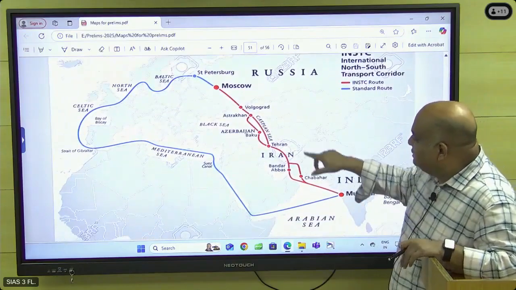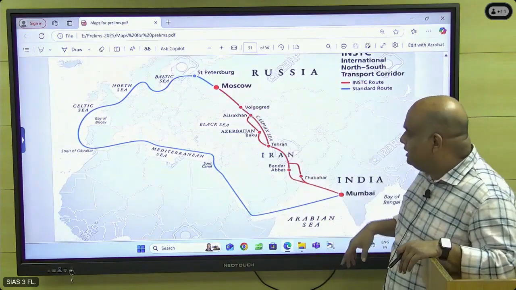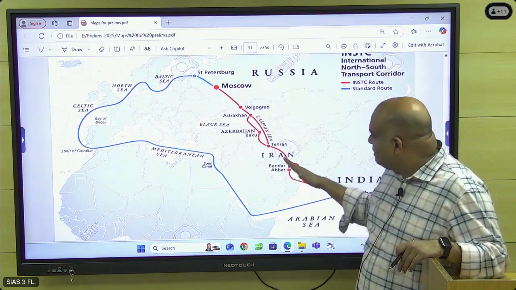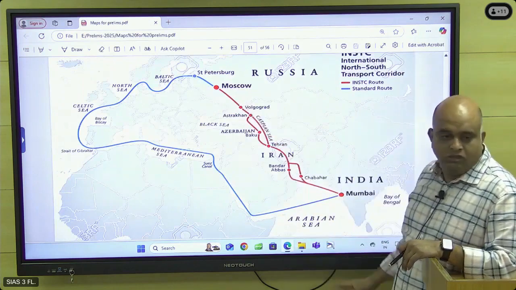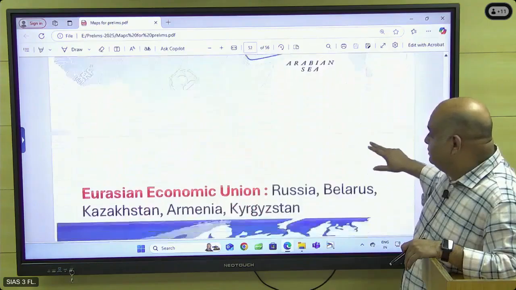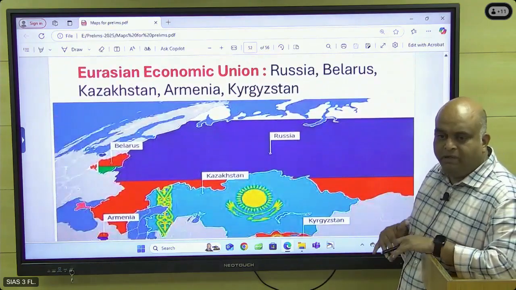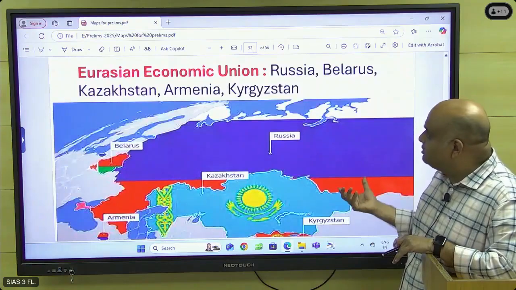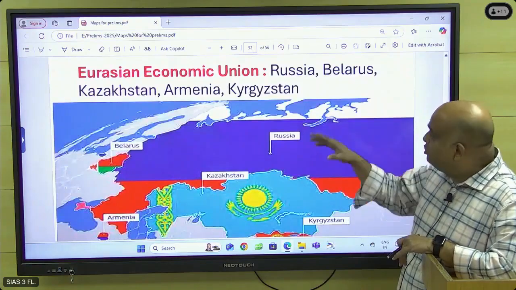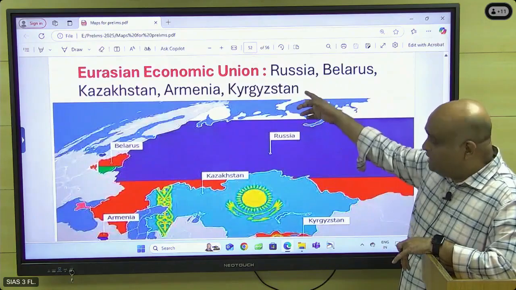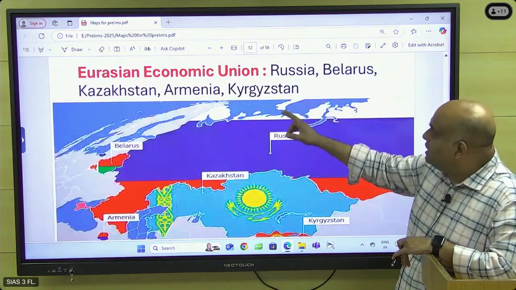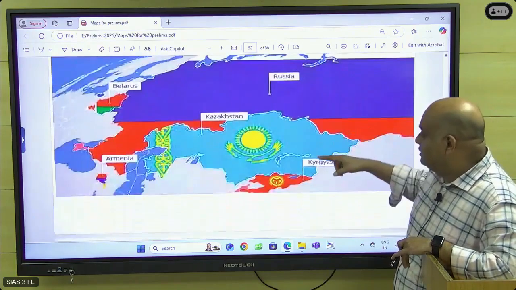And then the INSTC, the different route. The blue line is the original route. Through Chabahar, Bandar Abbas, we can connect Moscow. This is another map. Okay. And then Eurasia. So EU is there, no? Competing with that, under the leadership of Russia, they formed one more group called Eurasian Economic Union, led by Russia, Belarus, Kazakhstan, Armenia, and Kyrgyzstan. These countries are there.